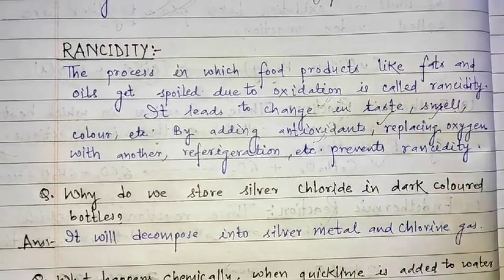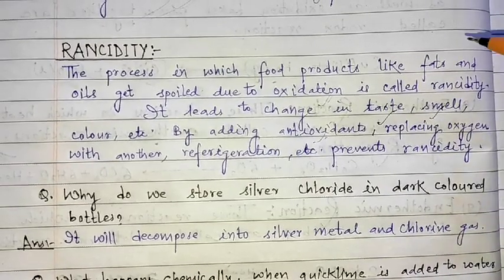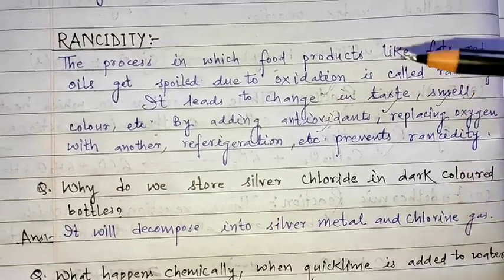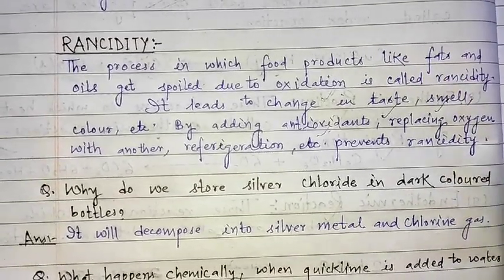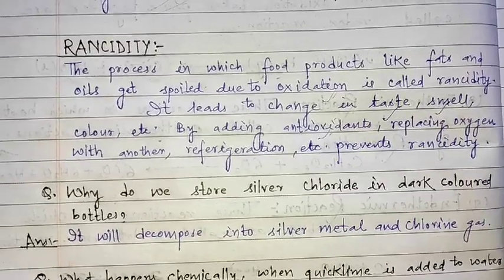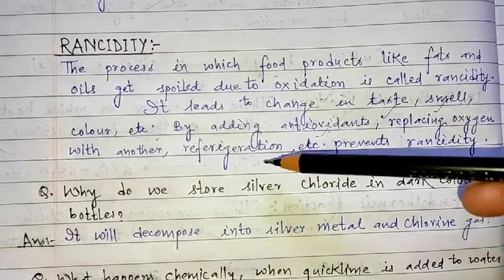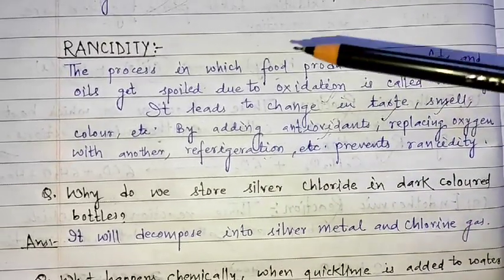Antioxidant means that which will cut off the supply of oxygen. Next, replacing some of the oxygen with any other gas, for example nitrogen. Generally nitrogen is used for packaging food products. Then canning, then refrigeration, etc. These things can be used to prevent rancidity.